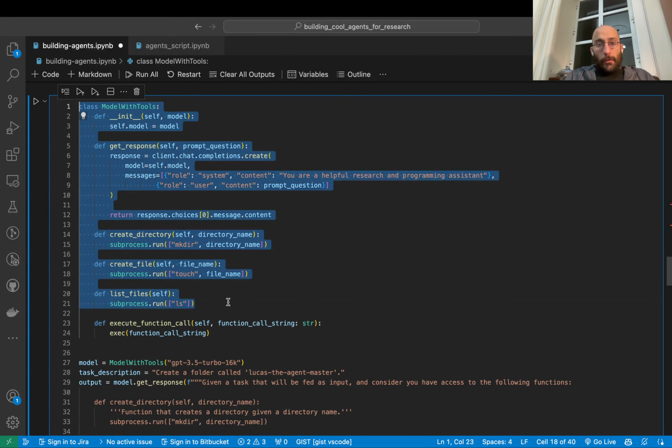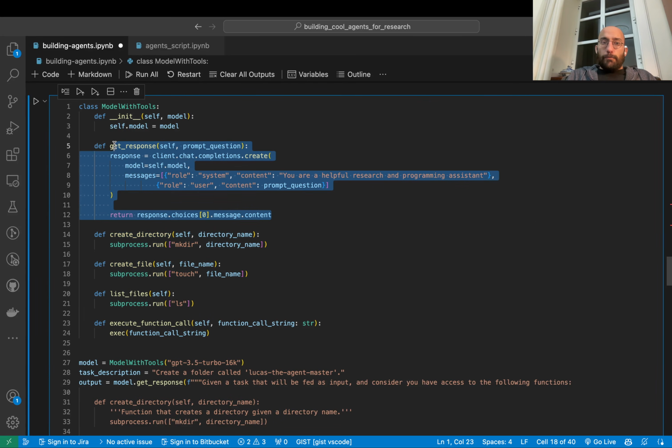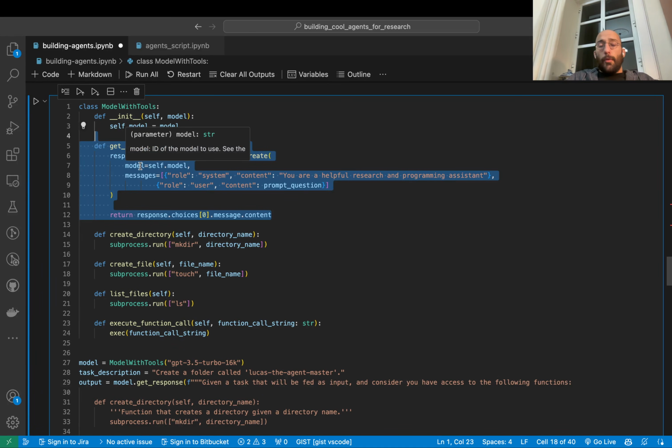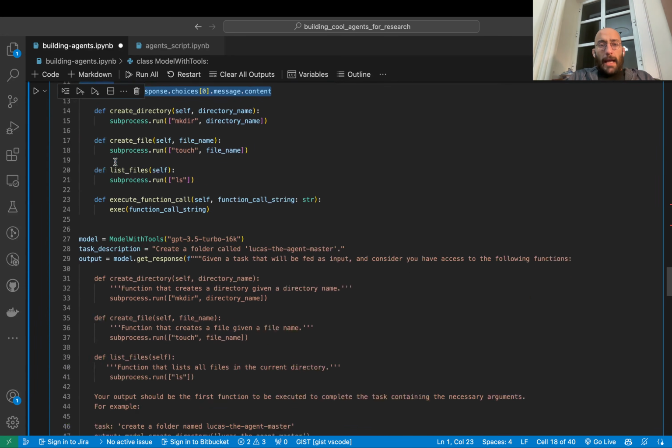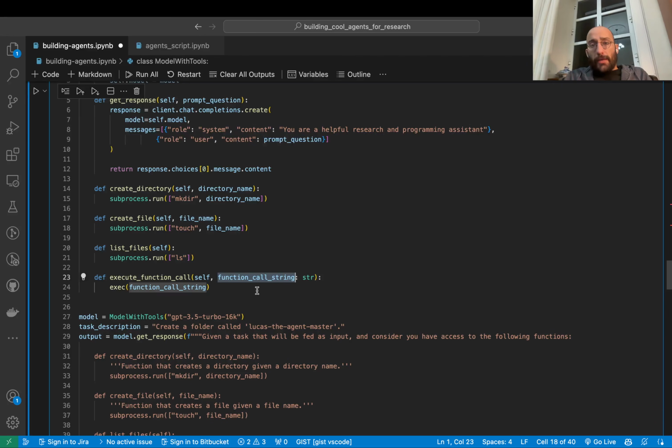So this is all the stuff that we had before, right? So we have all the functions that match the capabilities we want the model to have, right? So listing files, creating directories, etc. Also calling the get response, also calling the OpenAI API call. I put everything inside a class because I want to have everything kind of combined. However, I added a function here called execute function call, which will take in a function call string, just like we did with the create directory function call, and it will execute the function call, right?